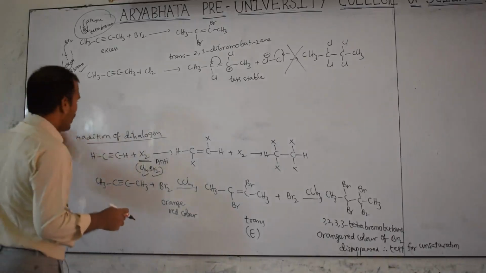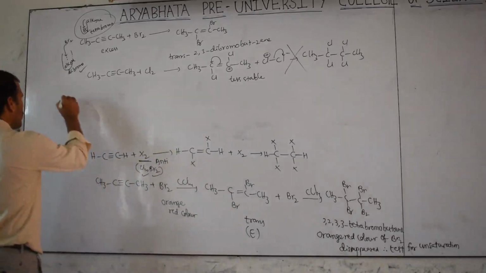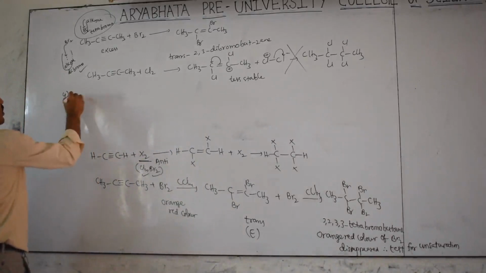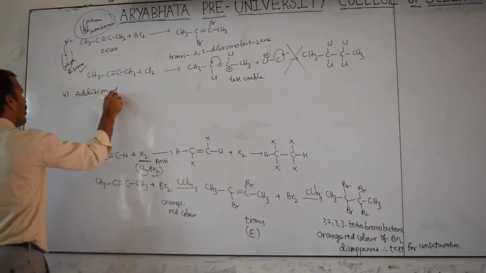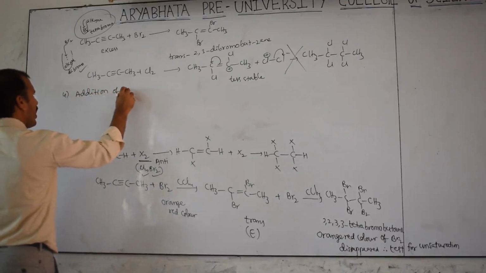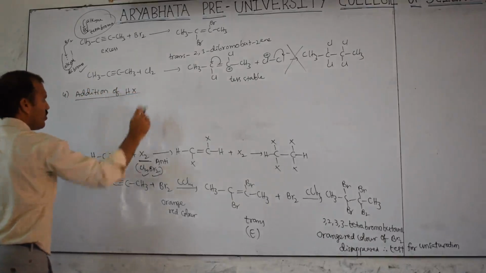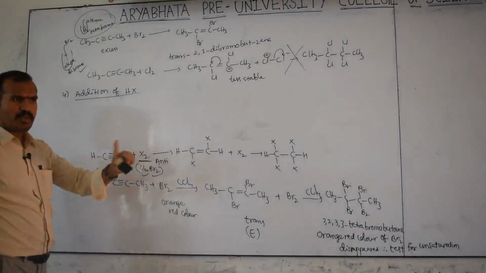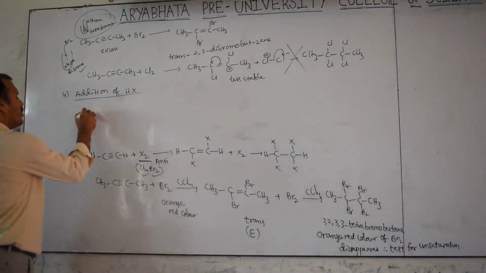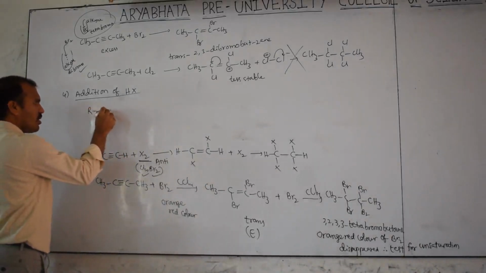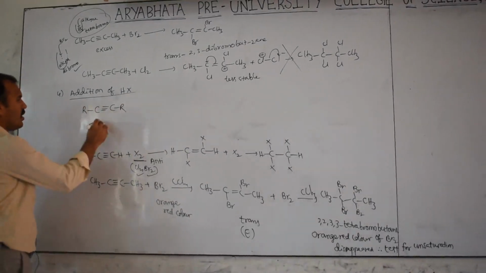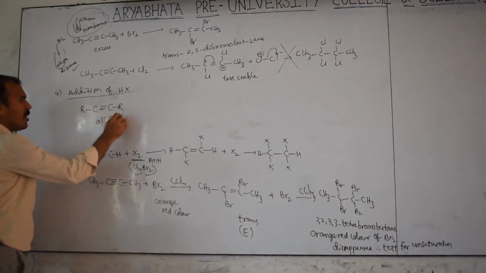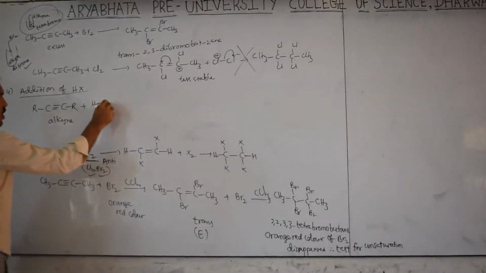After this addition of dihalogen, what is the fourth one? Addition of hydrogen halide. This reaction is the same, with R, C triple bond C, R. This is an alkyne, and it reacts with HBr.